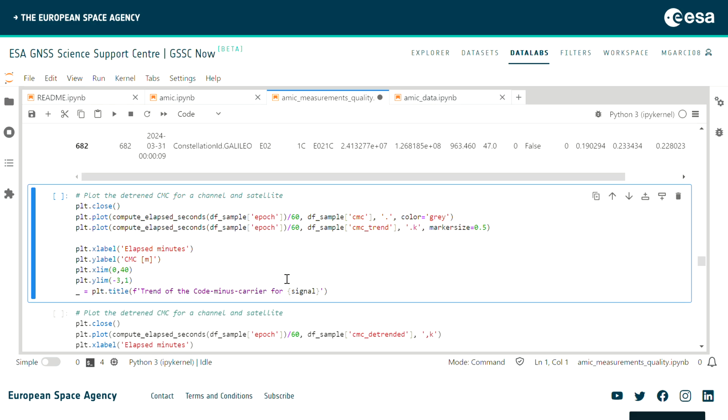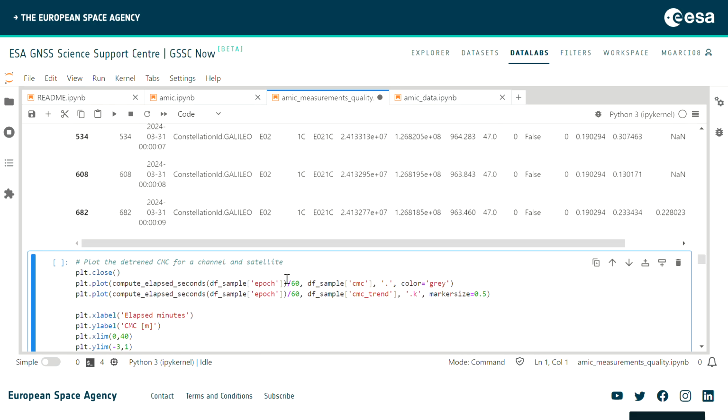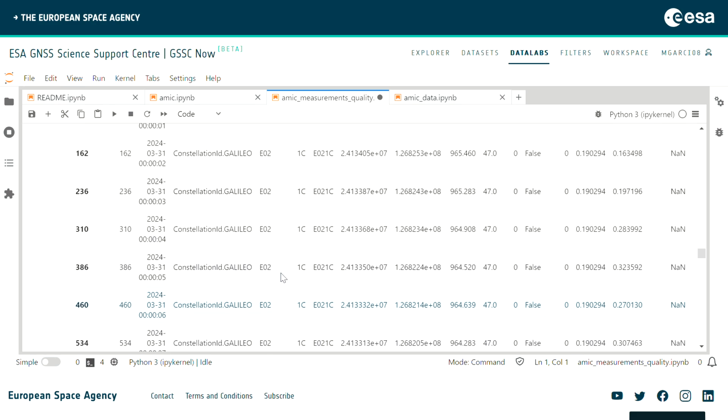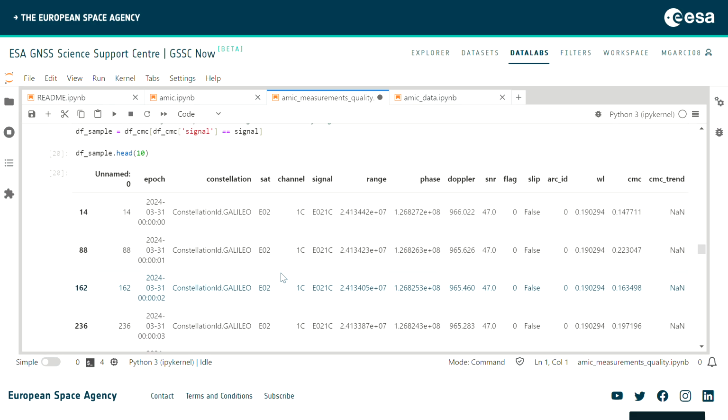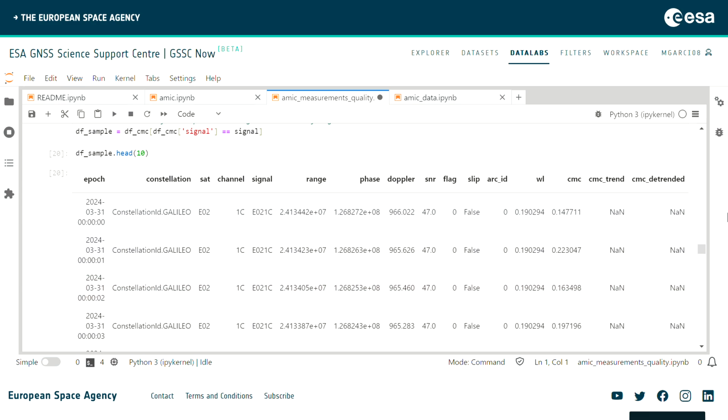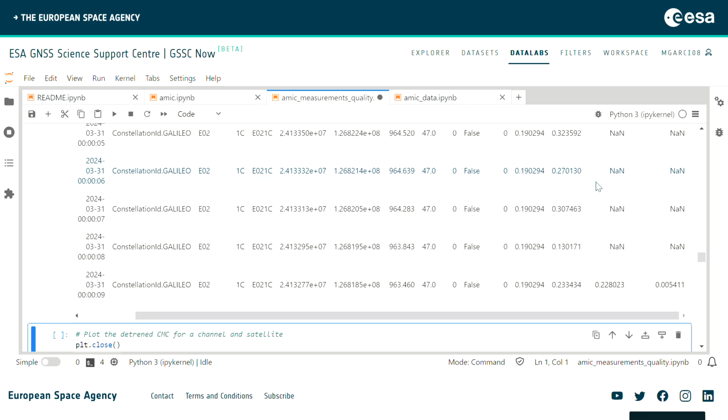And now we have computed the detrended signal, and I want to show you that we have two additional columns besides the code minus carrier. We have the trend that we have computed with a rolling window, and also the detrended CMC, which is basically the CMC minus the trend of the CMC.